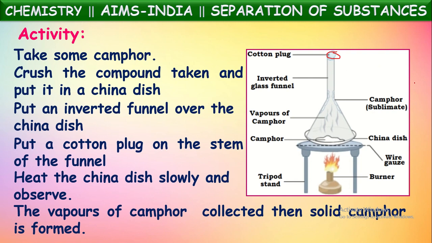Those vapors can be collected in another container. In this way, sublimable substances can be separated from non-sublimable substances by the technique called sublimation. Mixtures like sand and camphor, or common salt and naphthalene, can be separated by sublimation.